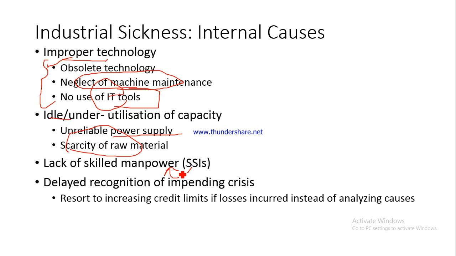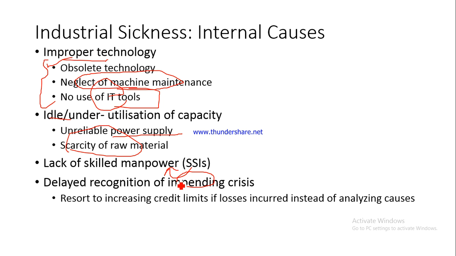And then one major reason is delayed recognition of impending crisis, which means there is a crisis situation, there is a problem, but these companies are not able to recognize that problem in time. So they are not able to understand from the symptoms that their enterprise might soon become unviable. It might become sick in the near future.